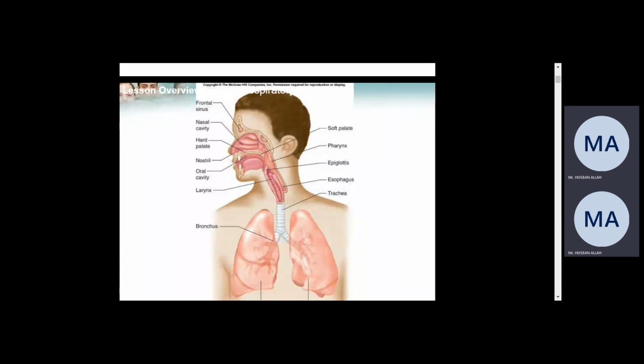To all parts. So when you stop the flow of oxygen, the part beyond it will not receive oxygen, and the cells will continue to produce carbon dioxide. If the cells are producing carbon dioxide, it means the concentration of carbon dioxide is more compared to the concentration of oxygen. So if the concentration of carbon dioxide is more, the blood will turn blue and it will give a blue color to the body or to the muscle.